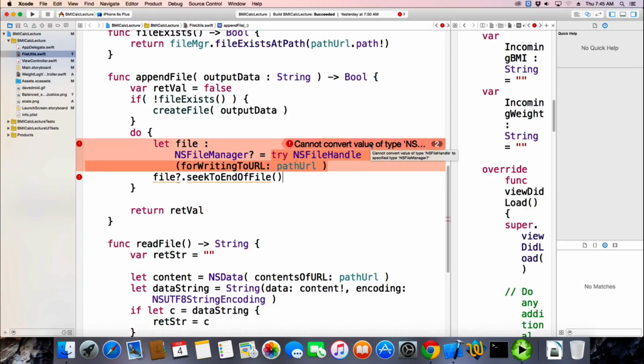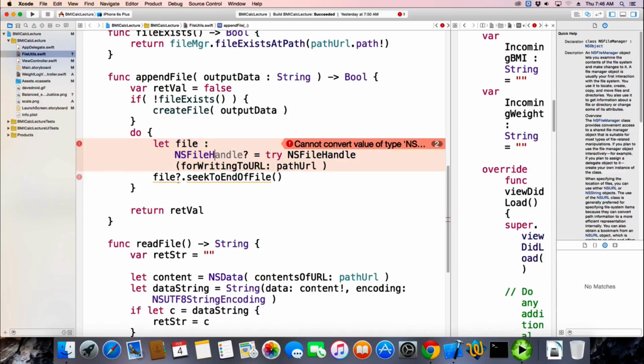What am I doing? NSFileHandle to specified type, NSFileManager. Can't convert file handle to file manager? This language is going to be the death of me. Yeah, it is. It's really let file, NSFile. Oh, I'm just writing it wrong.